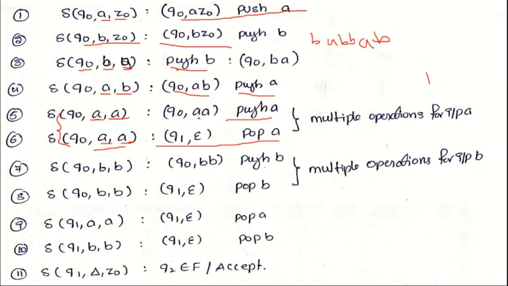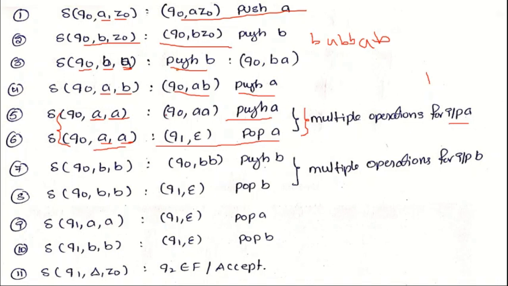So to decide whether it is the first half of the string or the second half, there was no separate indicator like C or any other symbol. So that's why multiple operations were possible for the same input and top of the stack combination. That's why this particular PDA is known as the non-deterministic push down automata. Why? Because for input A it had one push operation and one pop operation. So that's why this type of push down automata is known as non-deterministic.